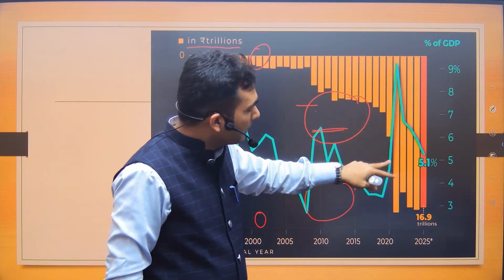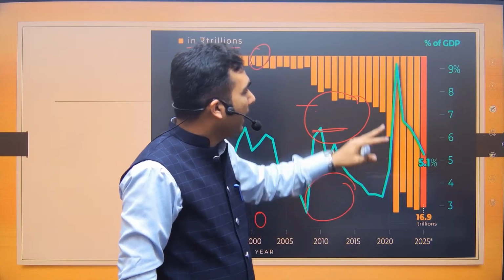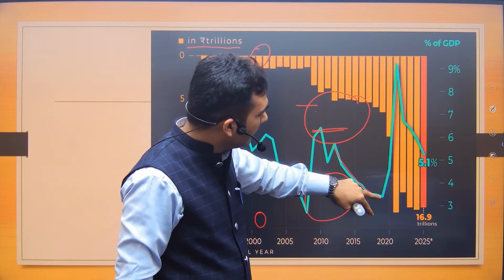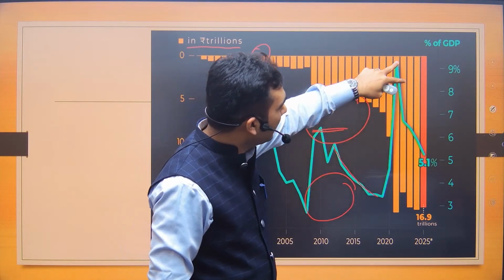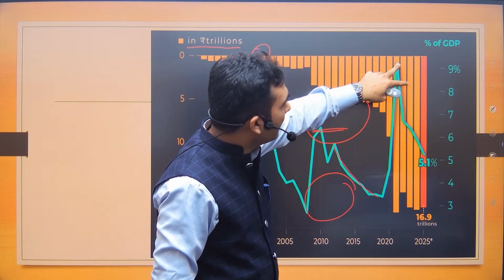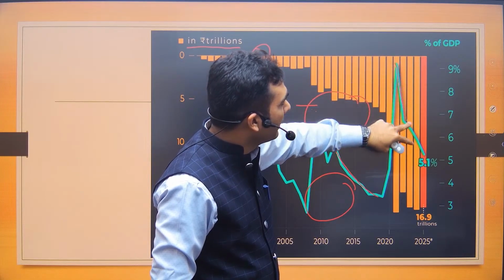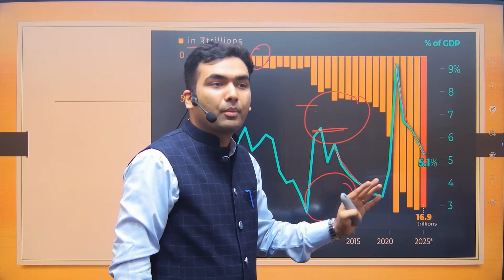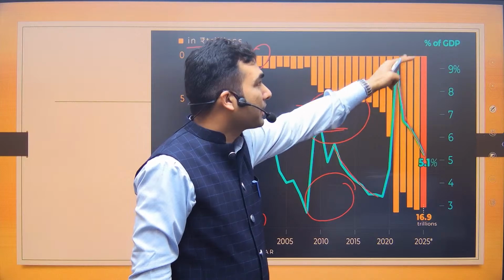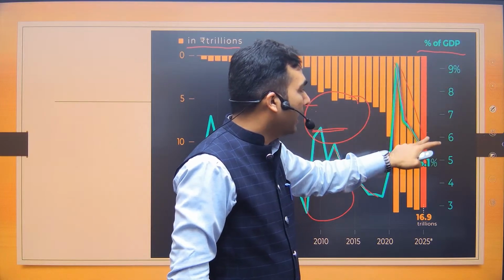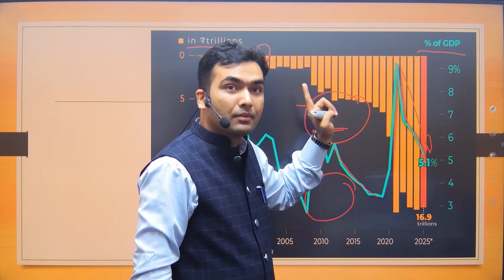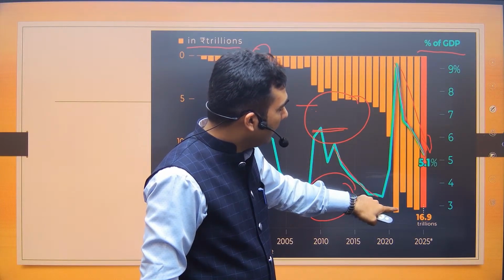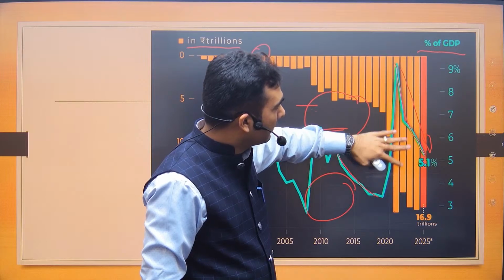So in absolute terms, fiscal deficit has been increasing, but as a percentage of GDP, there is no consistent trend. From here it was decreasing, then all of a sudden in 2020 it increased and reached 9.2% of GDP. From then it is continuously decreasing. So if a question comes that since the post-COVID time, fiscal deficit as a percentage of GDP has been reducing, that's correct. But in absolute terms, the amount of borrowing which the government is doing is not a consistent trend.